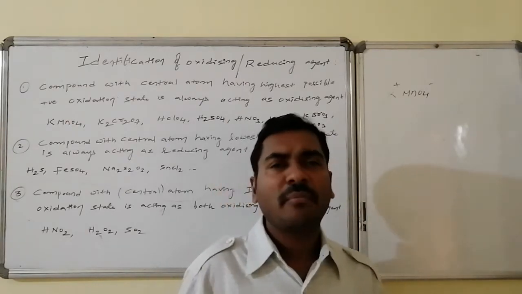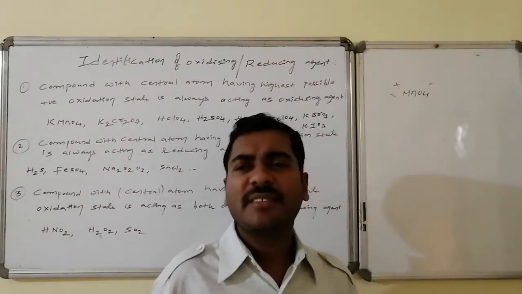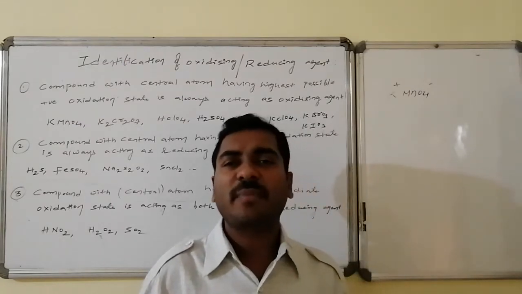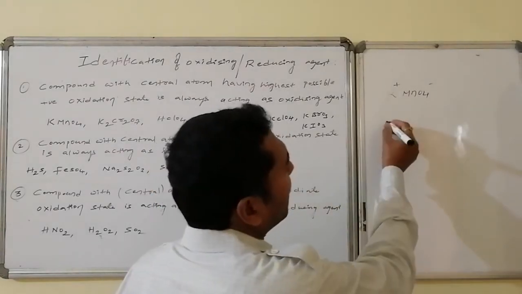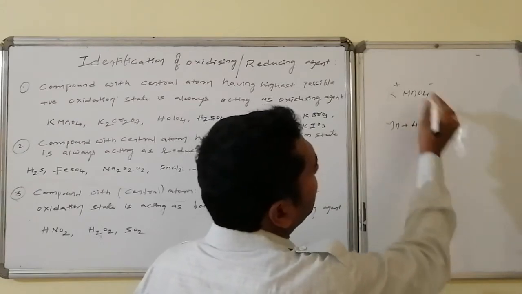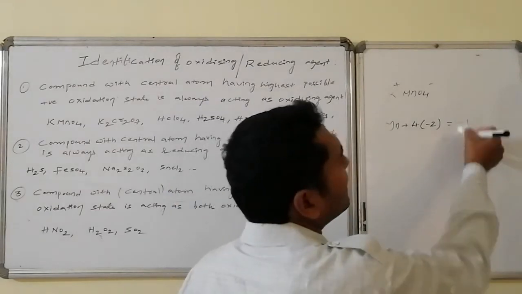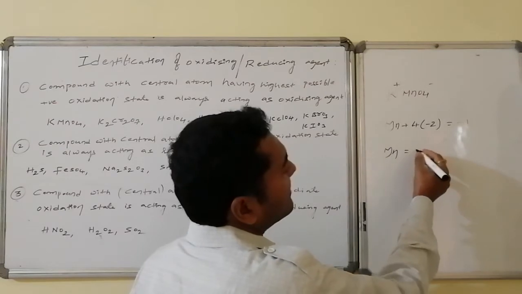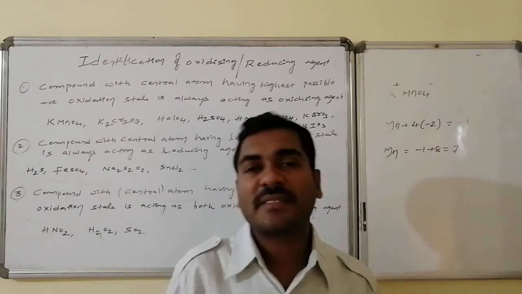In that, manganese and oxygen have a large difference in electronegativity. Oxygen is more electronegative and generally maintains a negative oxidation state. So manganese maintains plus. How many oxygens do we have there? 4 oxygens. So manganese plus 4 times -2 will be equal to the charge present on the ion. What is the charge present on the anionic portion? -1. So therefore the oxidation number of manganese is -1 plus 8, which equals +7.